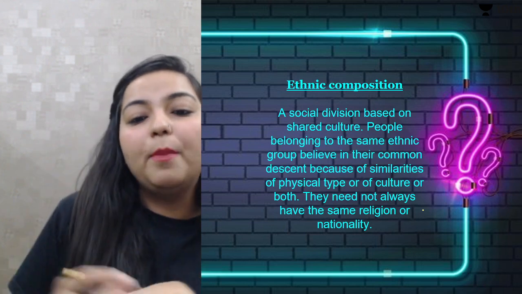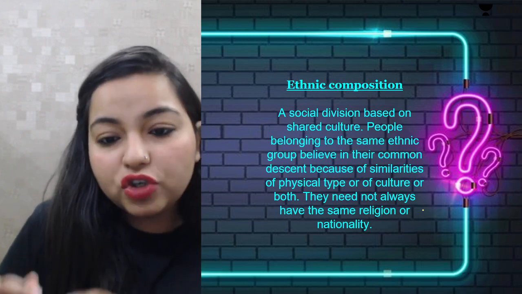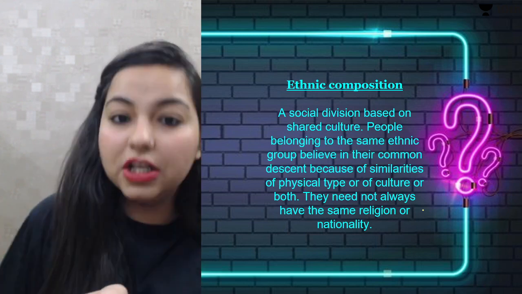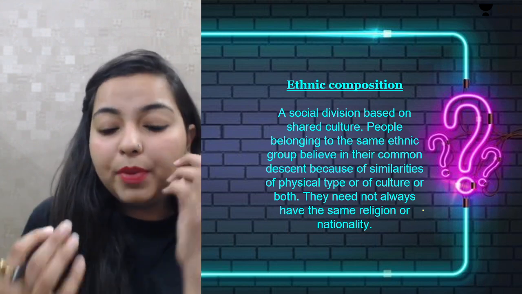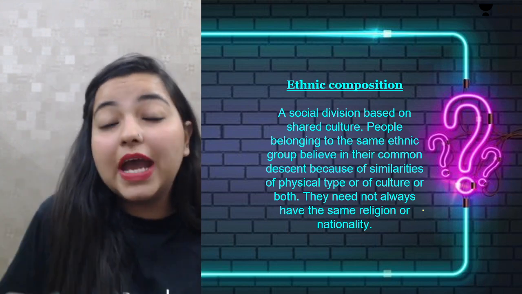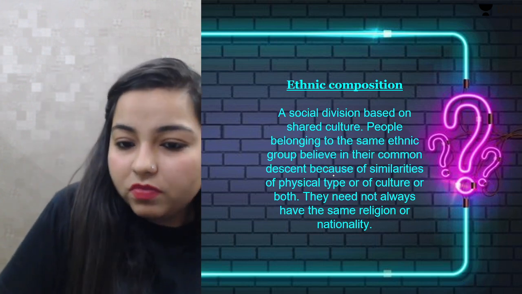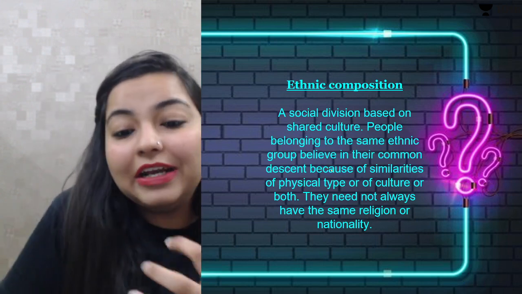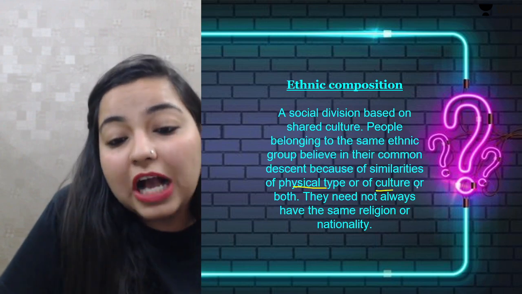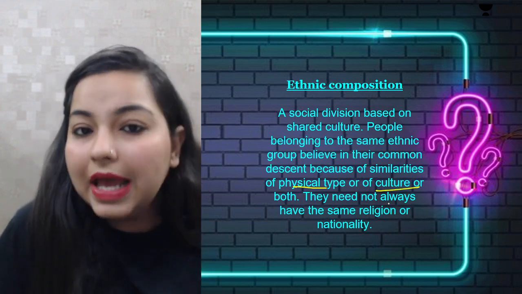So ethnic composition is basically a social division which is based on shared culture, wherein the people belonging to one particular place share the same culture, same tradition, same language. Okay? They have a lot of similarities of physical type, of culture, or both between them.